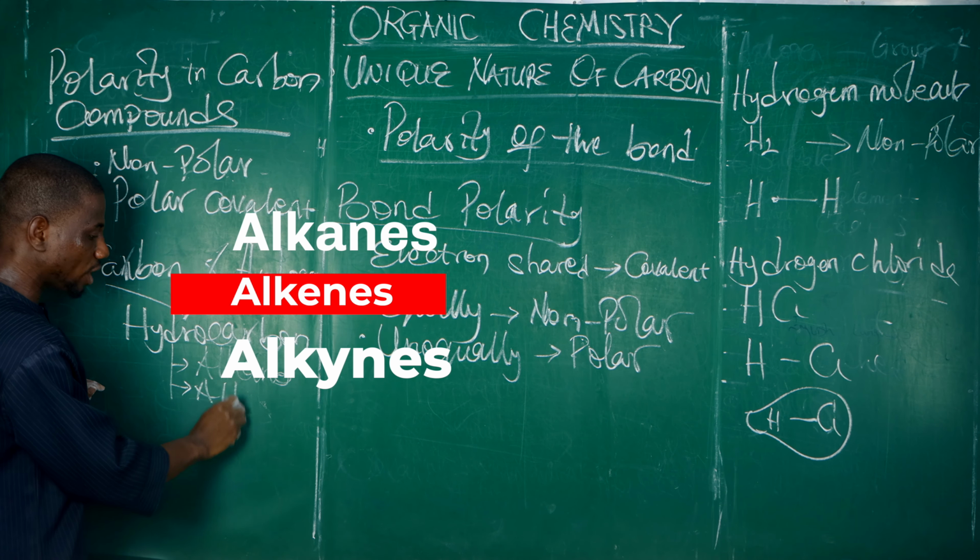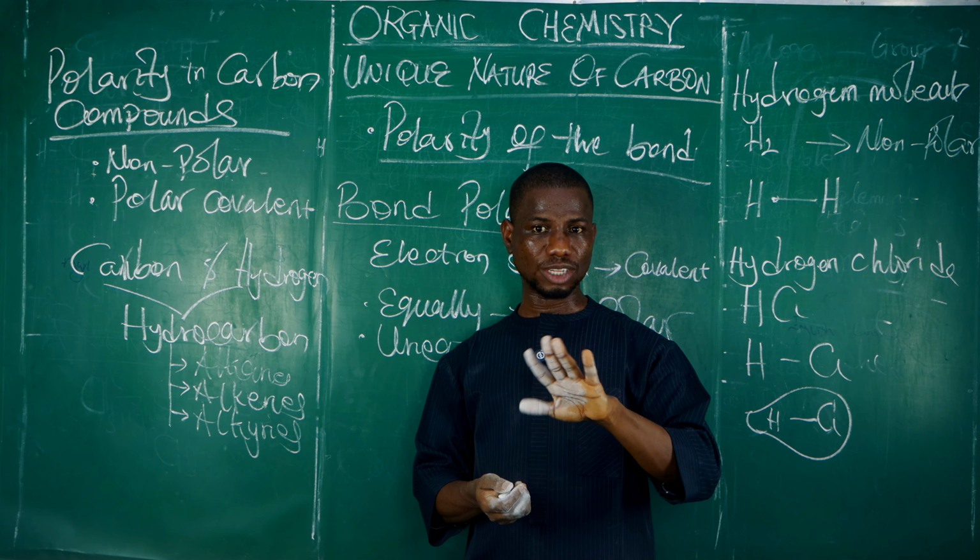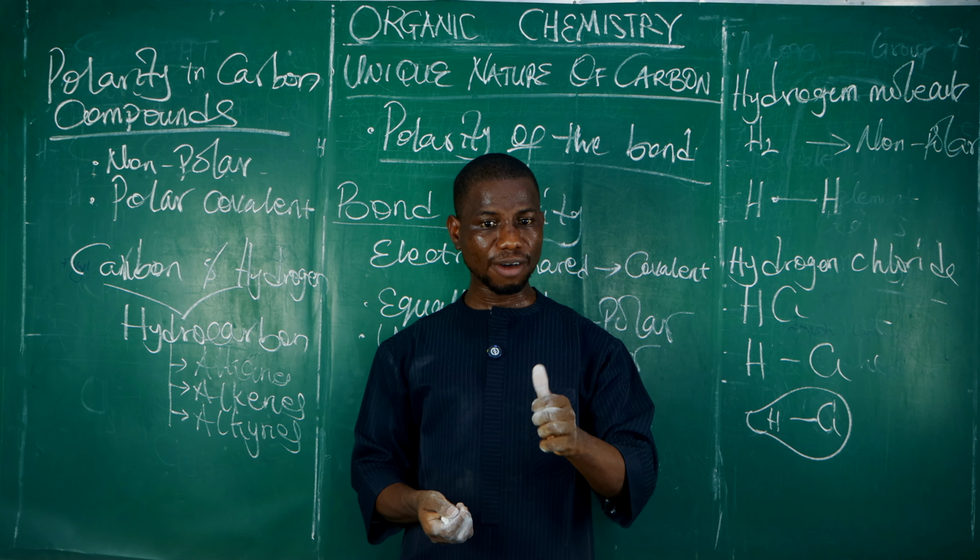Is that clear? Now let's consider a situation whereby carbon is bonded to highly electronegative elements. What are the examples of highly electronegative elements? We have fluorine, oxygen, and nitrogen. Use the code FON. Exactly, fluorine, oxygen, and nitrogen.